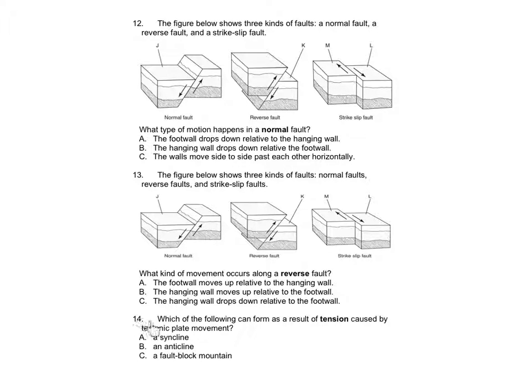Number 14. Which of the following can form as a result of tension caused by tectonic plate movement? A. Syncline, B. An anticline, C. A fault block mountain.